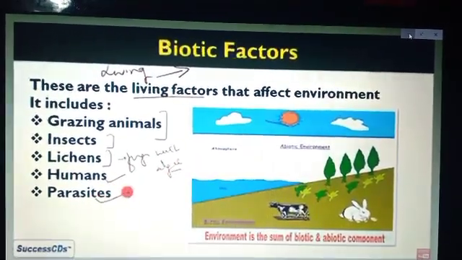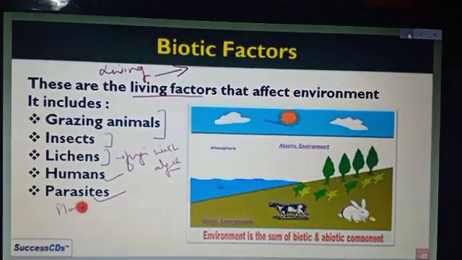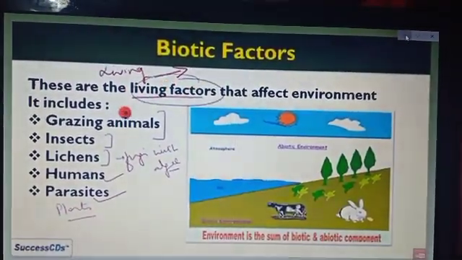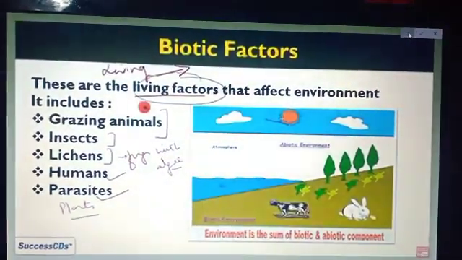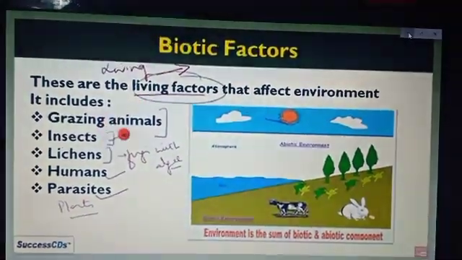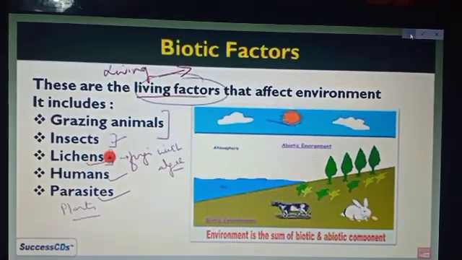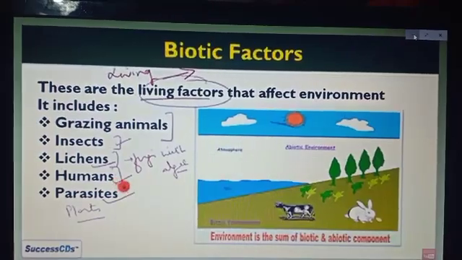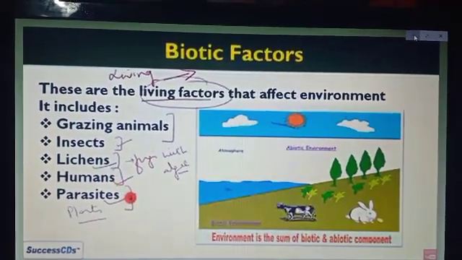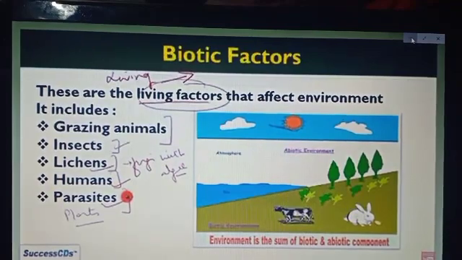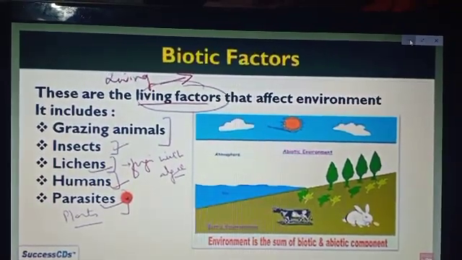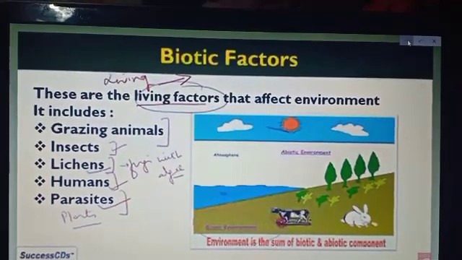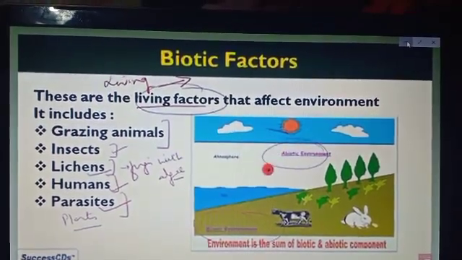We already studied lichen. Lichen is a symbiotic association of fungi and algae, which we consider as a lichen. Whereas parasites can be ectoparasitic or endoparasitic. Means if the living organism depends on another on the outside of the body, then we consider it ectoparasitic, and on the inside of the body, then we consider it endoparasitic.